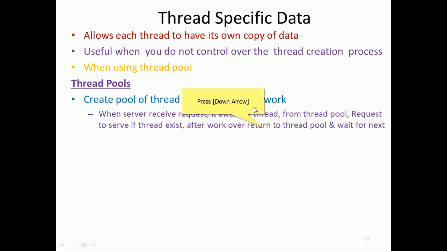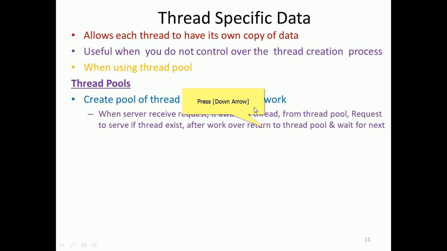So from the thread pool, a request is served. If a thread exists in the pool, it will immediately respond. If not, it has to be created, of course. After the work has completed, that thread will be returned to the thread pool, and it is ready to take the next request, right?